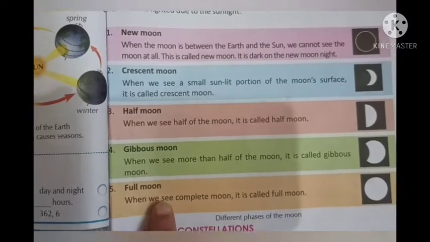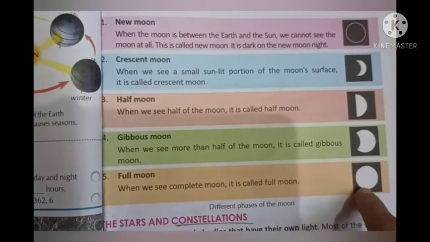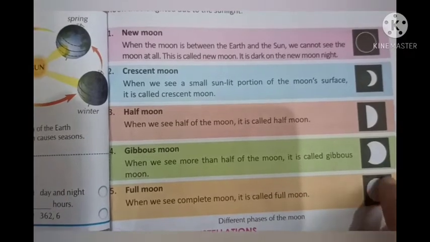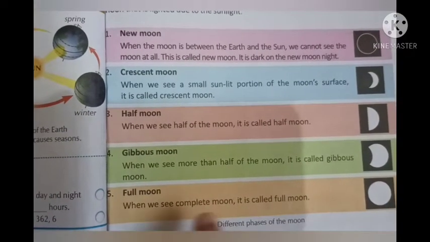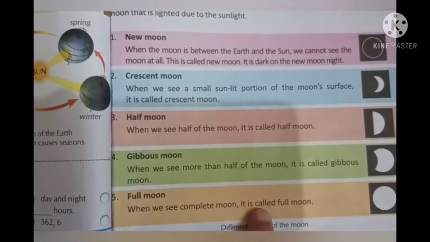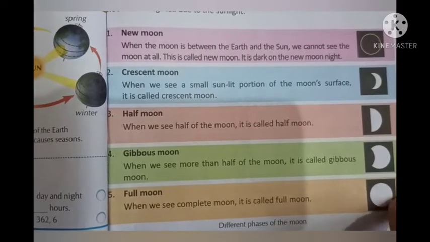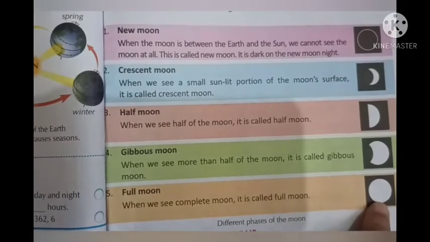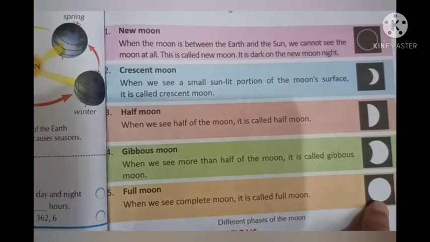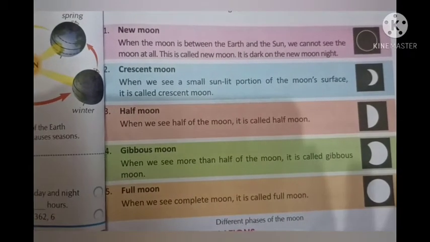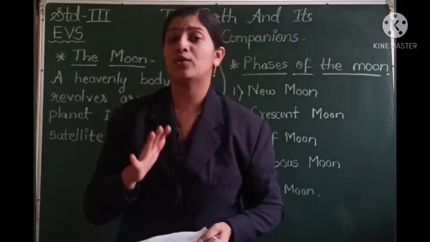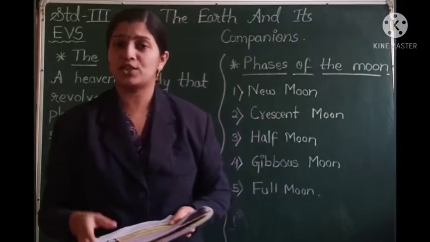And the next is full moon. Here you can see a totally full moon. Right? We call it Purnima in Marathi. When we see the complete moon, it is called a full moon. When the moon can be seen in its total circle, a complete circle, we call it a full moon day. So students, I hope that you have got a better idea of the phases of the moon.